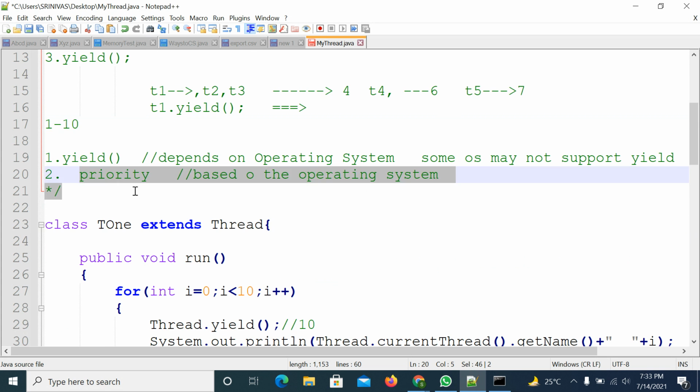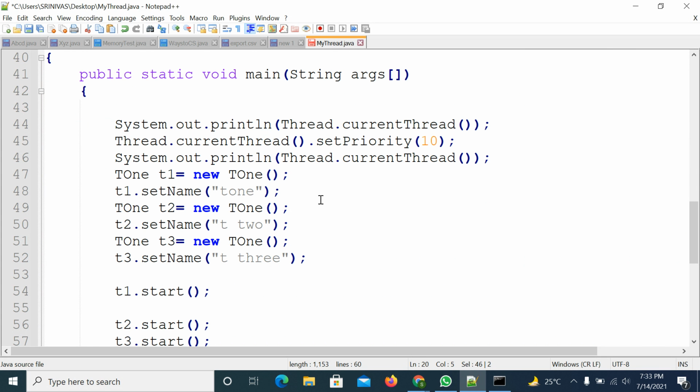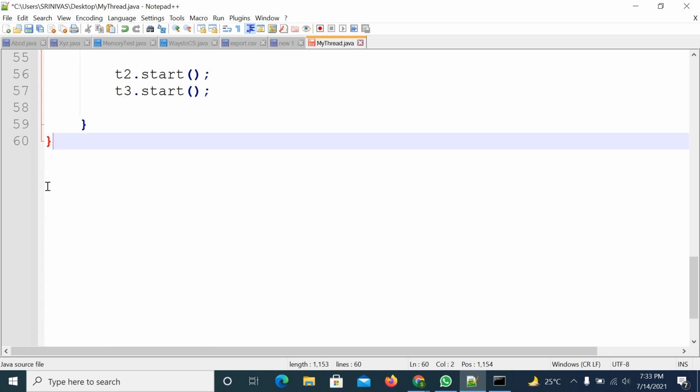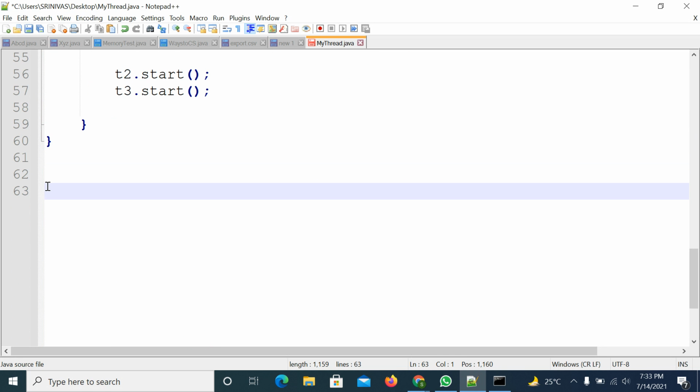Priority, we'll try to discuss the priority. Just now you saw that when you created the main thread, the priority is 5. The same priority will be inherited by the remaining threads. If you update it in the middle, that will be inherited by the remaining threads. So what is the priority? How do we set the thread priority?